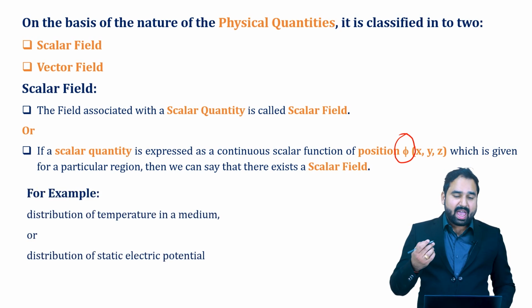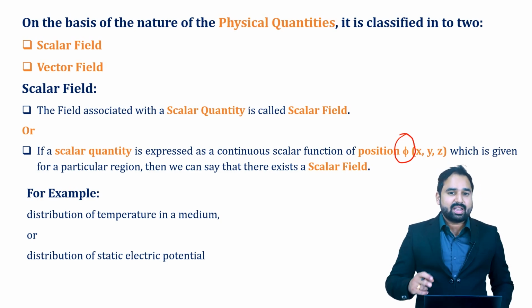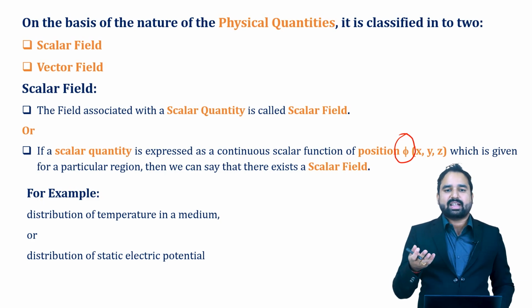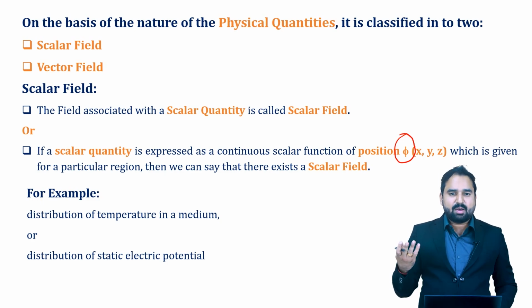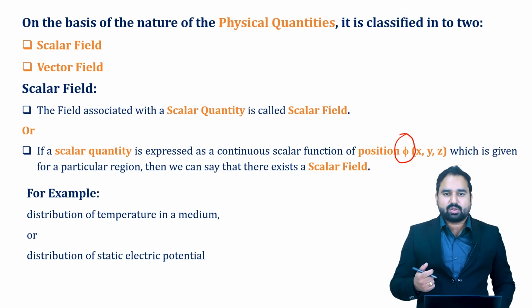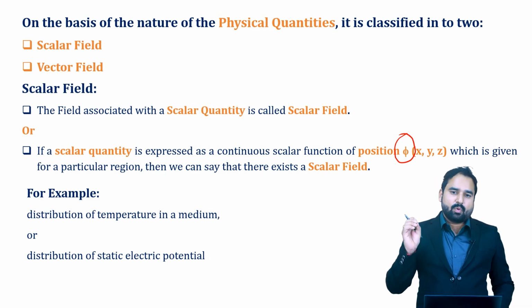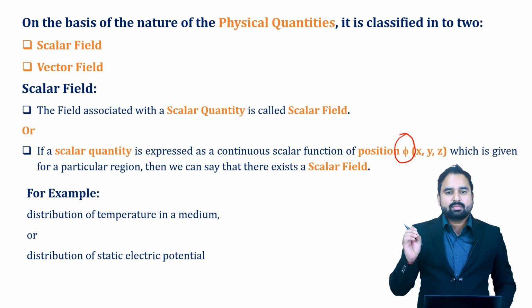Let's talk further. We have some more examples. The example is distribution of temperature in a medium. Yes, temperature is a scalar quantity. So where there is temperature, we can say that temperature is a scalar quantity, and the field where you can experience that temperature is a scalar field. Another example, we can talk about the electrostatic potential also. That is also spread in a field. When we experience a change in the work done, we can say that there is some work going on inside that field. So the scalar quantity here is potential, and the field associated with it is a scalar field, that is, the potential field.